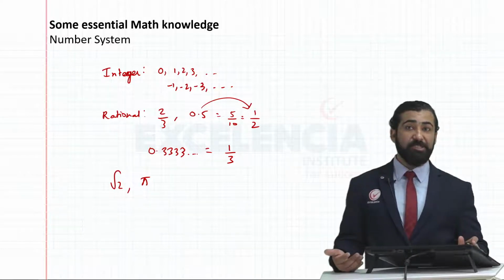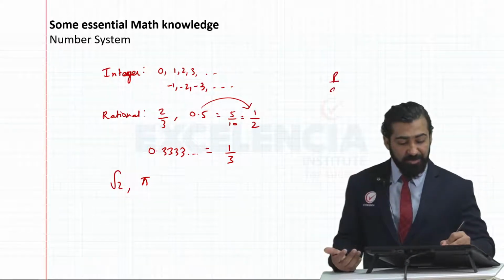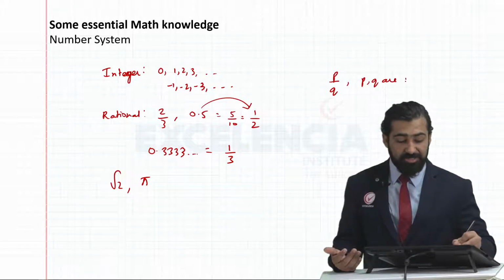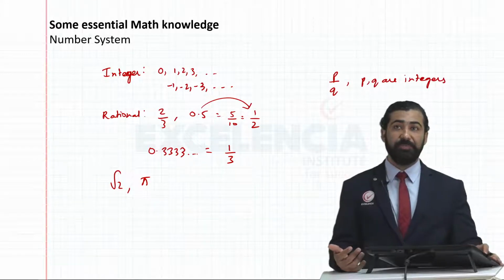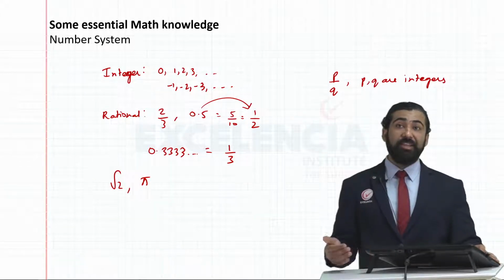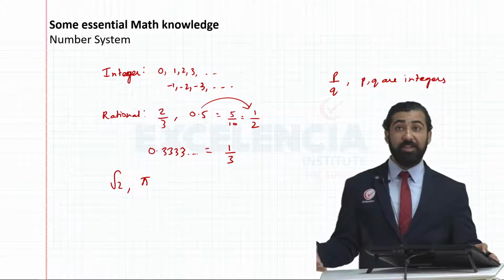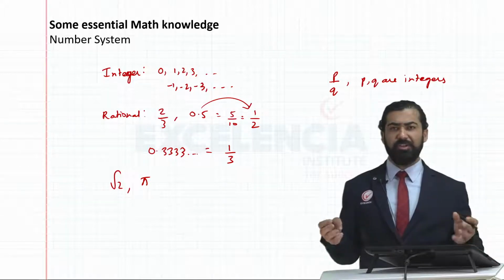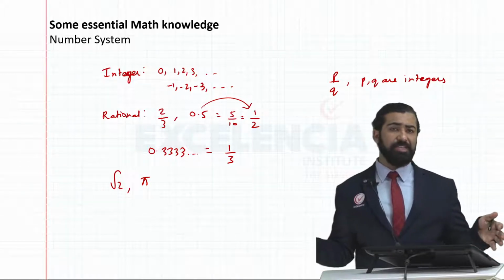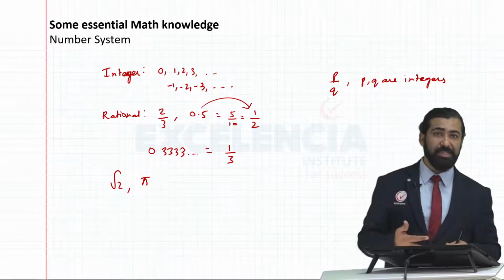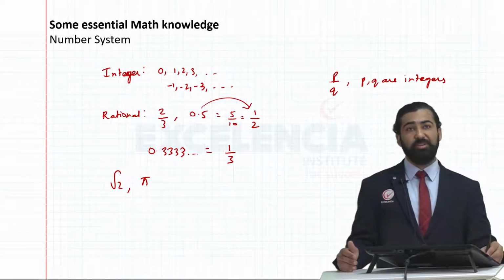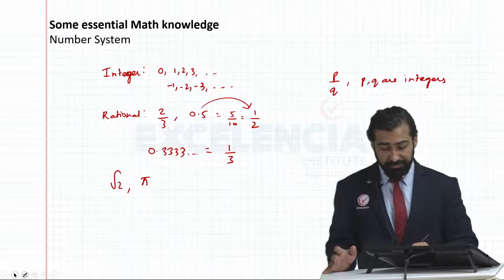When I say express as a fraction, I mean express in the form of p by q, where p and q are integers and q is not 0. So any number that can be expressed like this is a rational number. Then we studied complex numbers. Complex number is the largest of the entire number series. All the numbers that we know are contained in complex numbers. Basically, each and every number that we know is a complex number.